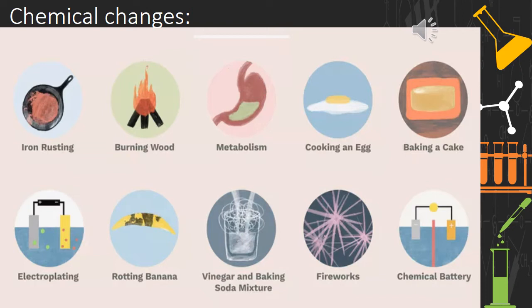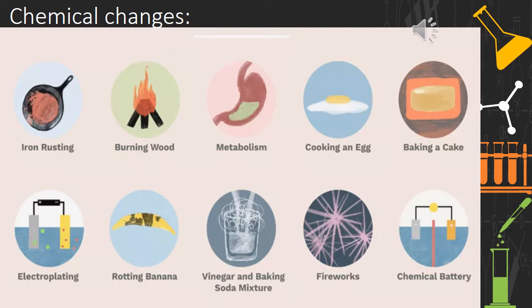Burning wood. When wood is burned, it forms a new substance. The internal structure of the wood changes and it gives you a new substance. So again chemical reactions take place, and here of course it also gives carbon dioxide and more. So yes, it is a chemical change. Metabolism. The breaking of components to give energy and the making of components required by the cell involves various chemical reactions and is what is your metabolism. So yes, it involves many chemical reactions and of course it is a chemical change.